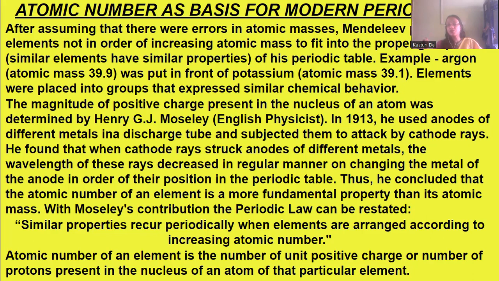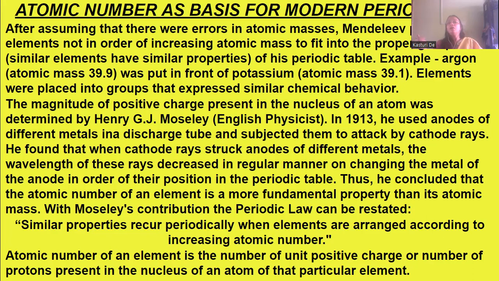Moseley was an English physicist. He found that the nucleus of an atom had a positive charge of a particular magnitude. In 1913, he used anodes of different metals in a discharge tube and subjected them to attack by cathode rays. He found that when cathode rays struck the anodes of different metals, the wavelengths of these rays decreased in a regular manner on changing the metal of the anode in order of their position in the periodic table.